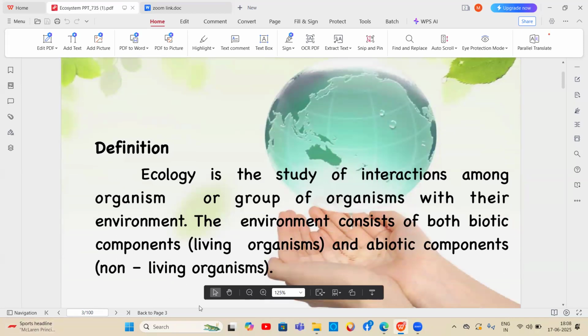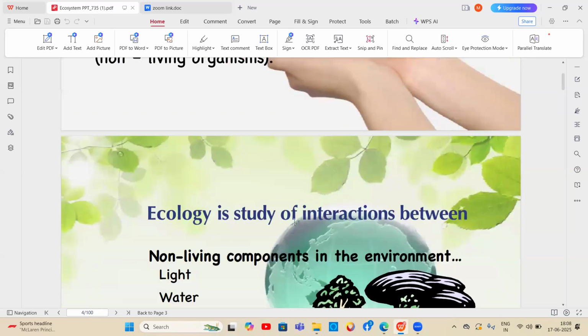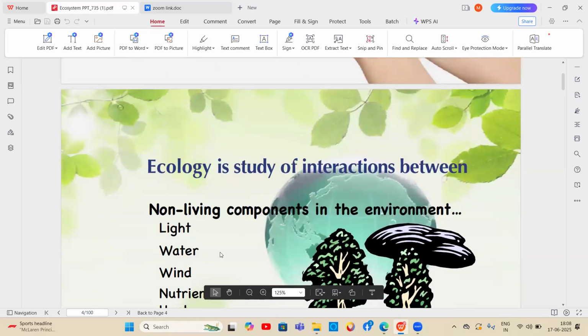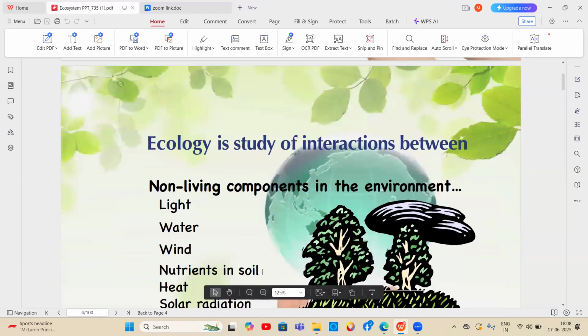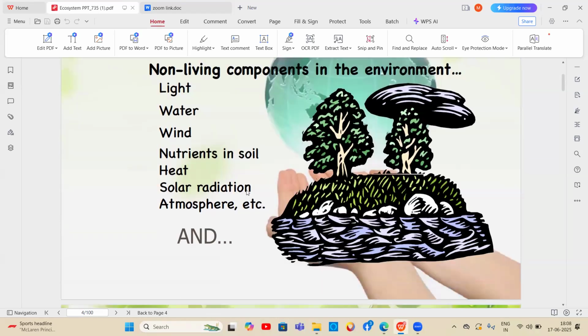Different ecologists have given different definitions. The environment mainly consists of both biotic components, that is living organisms, and abiotic components, that is non-living components. Ecology is the study of interactions between non-living components like light, water, wind, nutrients in the soil, heat, solar radiation, atmosphere, etc., and the living or biotic components.